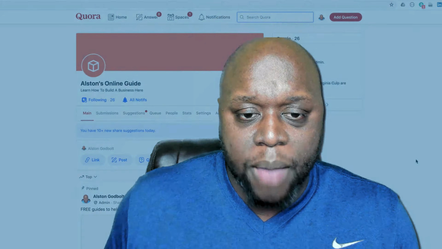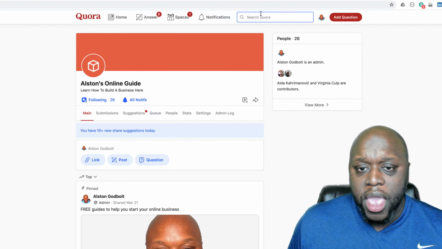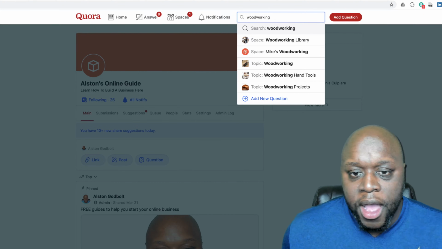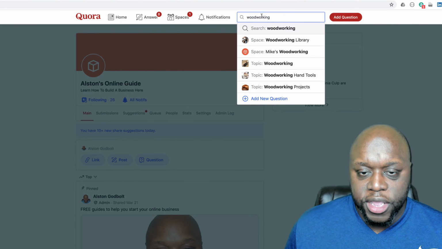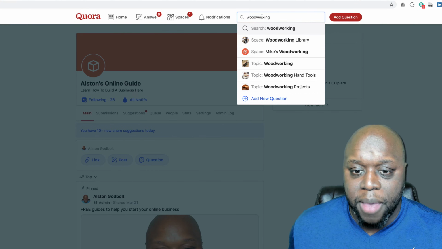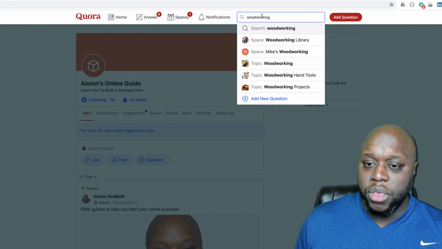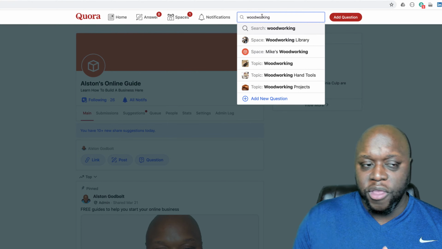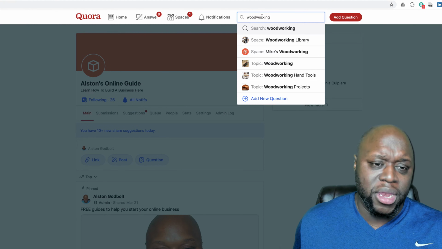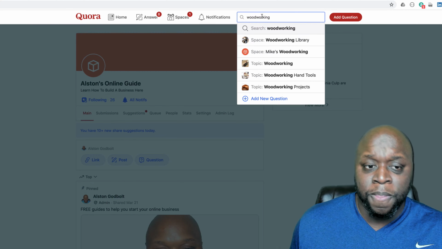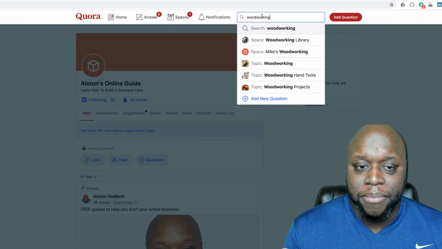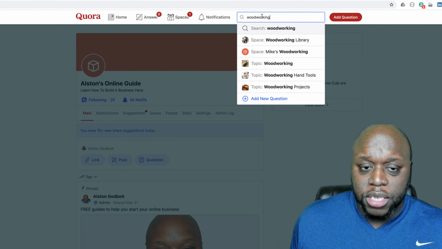So the first thing we're going to do is hop over to Quora. As you can see, I'm on Quora right now, and let's type in woodworking. Woodworking is always a good one. As you can see here on my screen, in the search box, there is a space for woodworking library, and another space for Mike's woodworking topic. One thing with Quora is they're really pushing Spaces. I actually got a preview to create my own space a few months ago, and I ignored it because I thought, why do I need another place to upload content? But in reality, Spaces is a good opportunity because, as you can see, it shows up at the top because they want people to join groups, or what they call spaces.